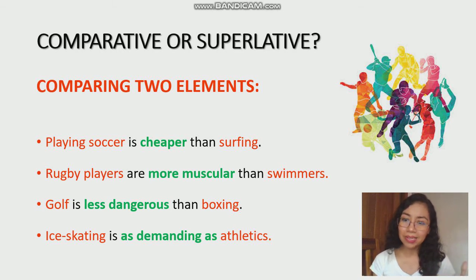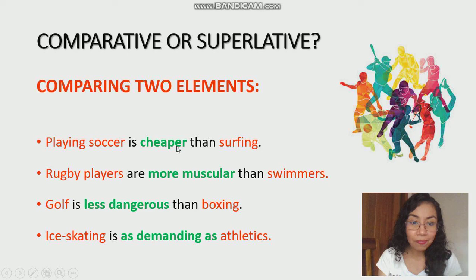The verb to be obviously is going to be conjugated singular or plural depending on what you want to say, right? And then you have your adjective in comparative form. What's the adjective in comparative form? Well, if you remember, in some cases, the adjective needs to have the letters er added. In some other cases, instead of adding er, we just add more before the word.